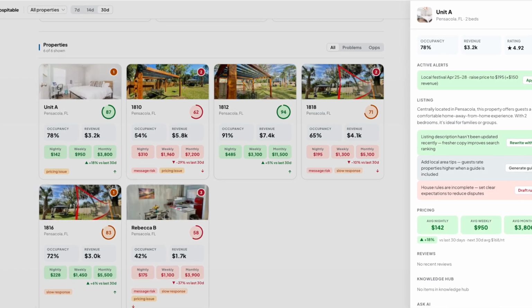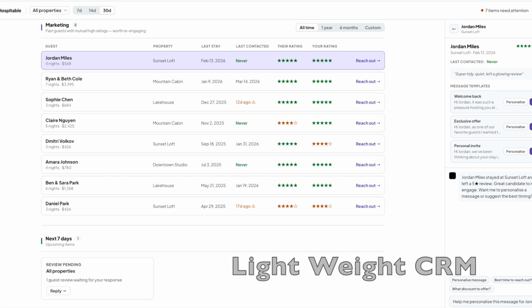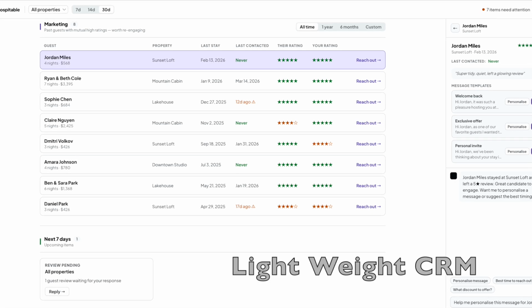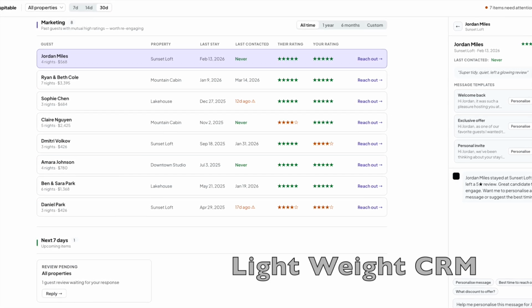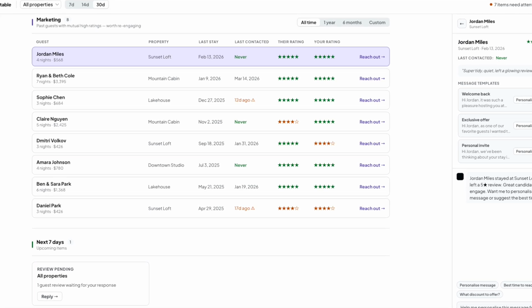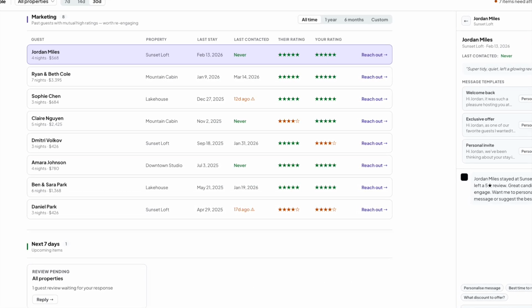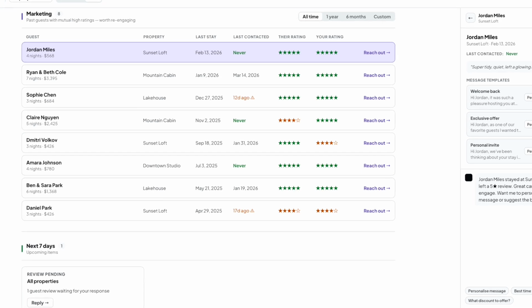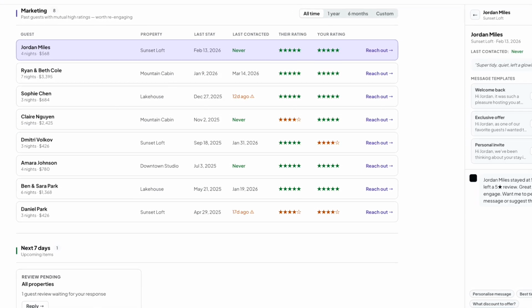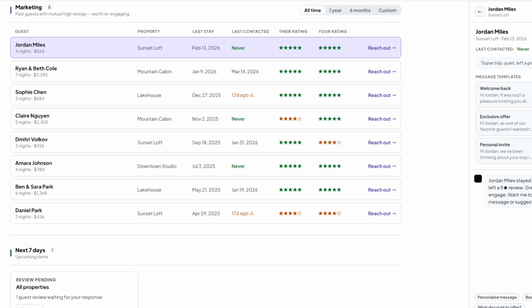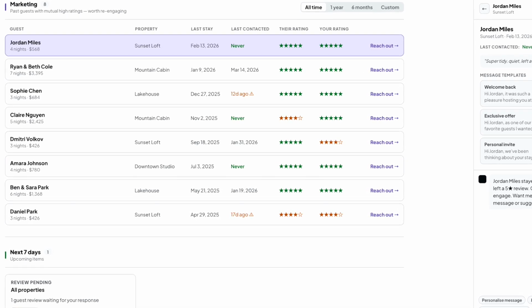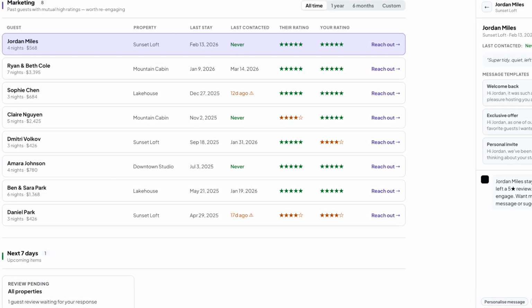And also, what's important, there is no easy way to identify or engage with the good past guests, and I found this use case on a forum. So yeah, we can use Hospitable and the API to message the guests from the past and give them a personal offer to come back and stay with us.